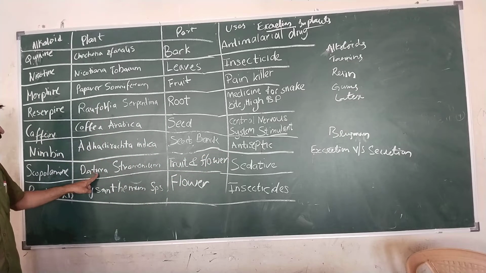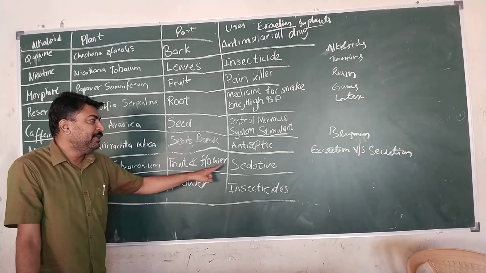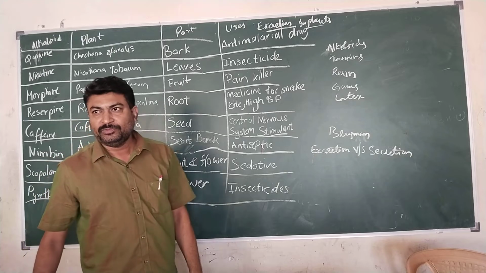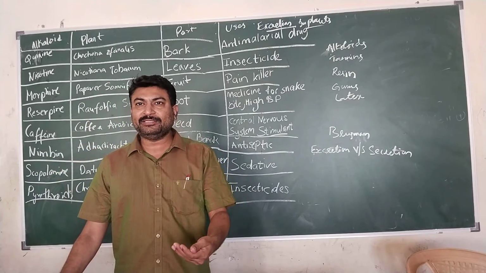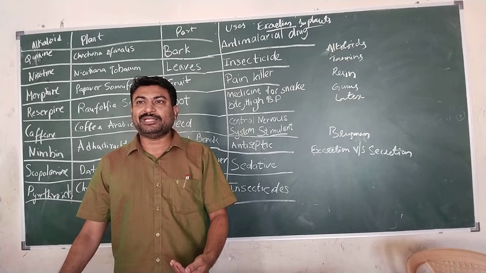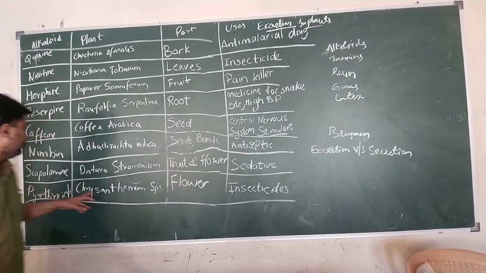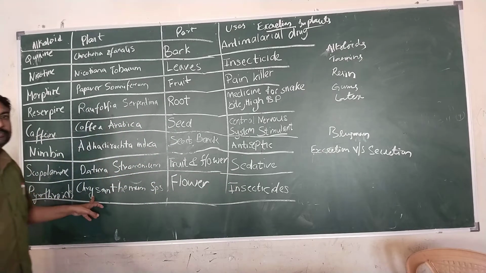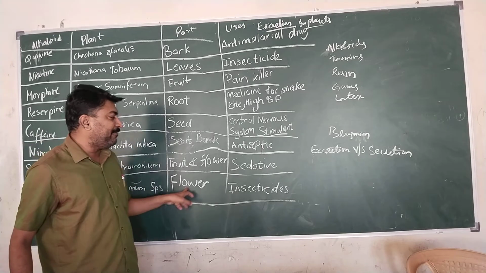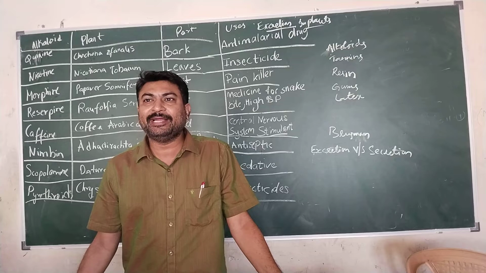Scopolamine is present in Datura, and it is present in the fruit and flower. It is used as a sedative. Sedative means it is used to create some dullness in your body, just like an anesthesia product. Pyrethroids are present in chrysanthemum, chamanti. It is present in the flower and it is used as an insecticide. That means to eradicate the insects.